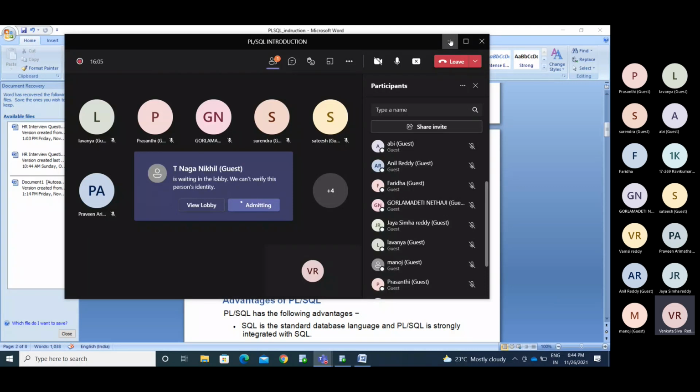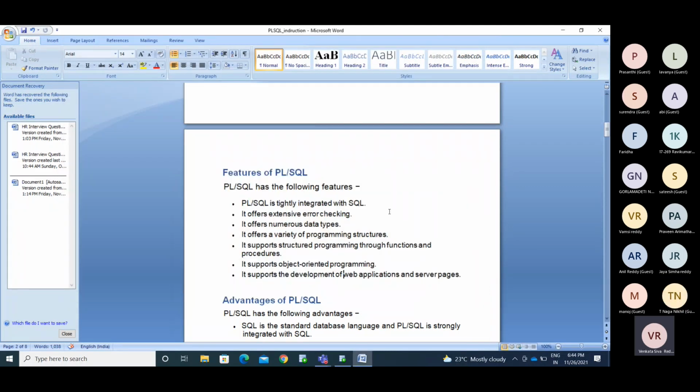And try to join, but don't join in between the class. If it's a request or anything, you can treat it like it's hesitating.